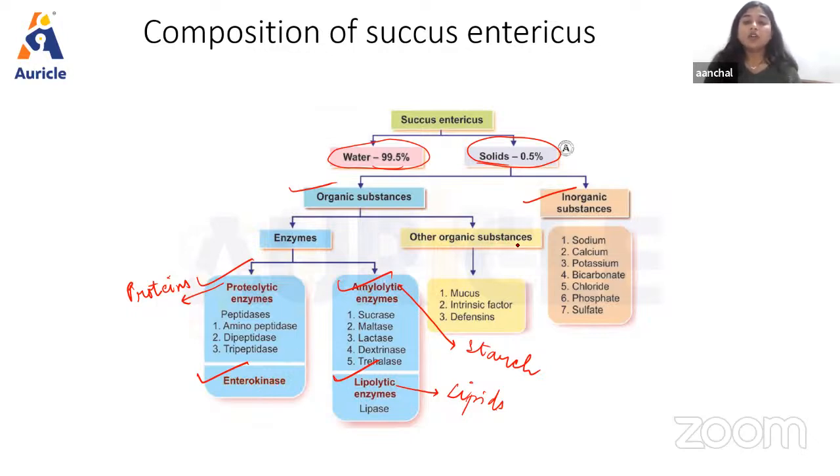Then other organic substances are also there, like mucus, intrinsic factor, and defensins, right? Mucus is basically for providing lubrication and motility. Intrinsic factor is basically for absorption, mainly of vitamin B12, and defensins perform antimicrobial activity, right? The inorganic substances include sodium, calcium, potassium, bicarbonate, chloride, phosphate, and sulfate.